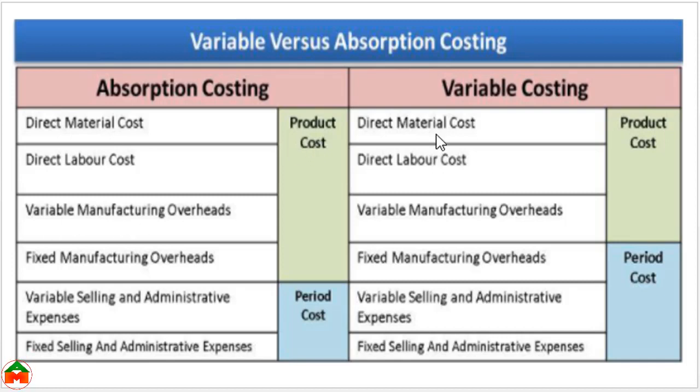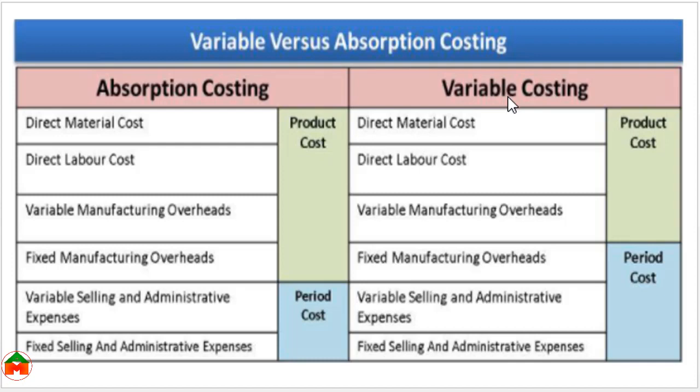And in both cases, selling and administrative expense are shown as period cost. But in variable costing, the fixed manufacturing overhead is also shown as period cost, while in absorption costing, this fixed manufacturing overhead is considered as product cost. So this is the main difference.